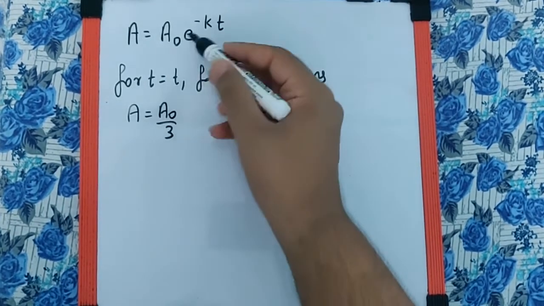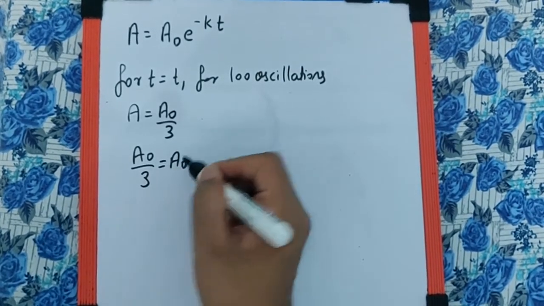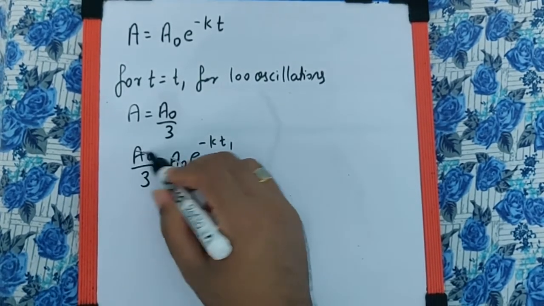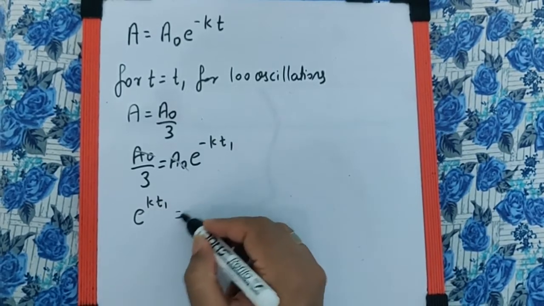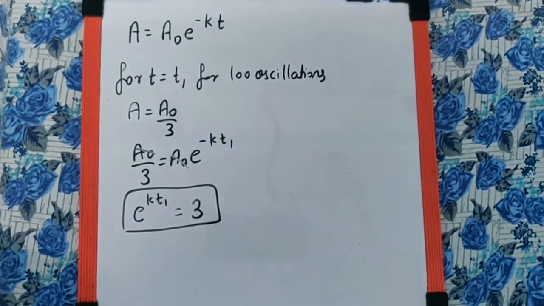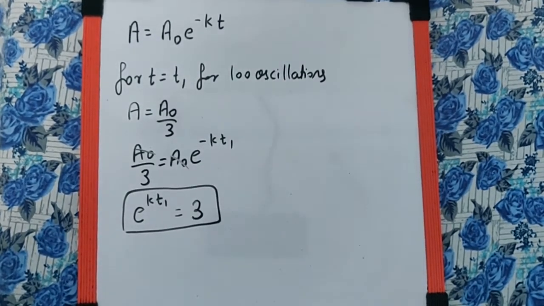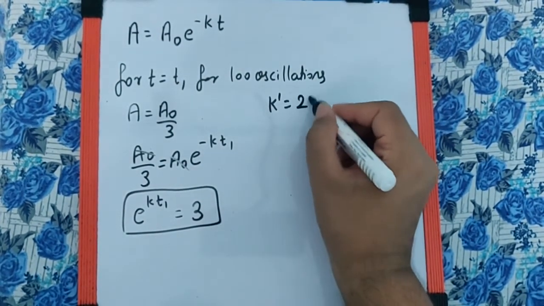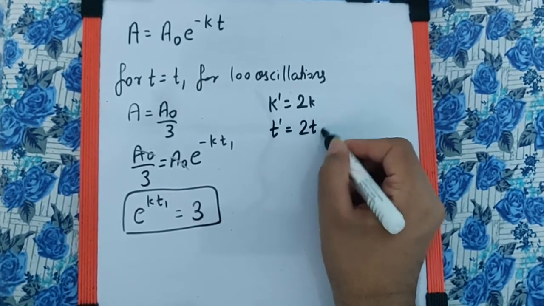So if I substitute this over here, we get A naught by 3 is equal to A naught e raised to minus kt1. So A naught gets cancelled and we get e raised to kt1 positive becomes equal to 3. Now they say in the question that the 200 oscillations are taking place and the damping factor is also doubled, which means k dash becomes 2k and t dash becomes 2 times t1.